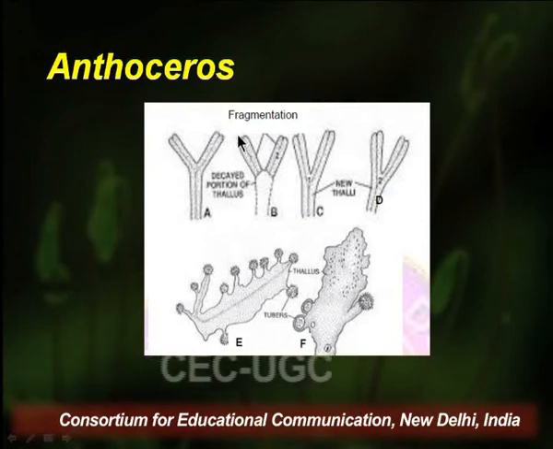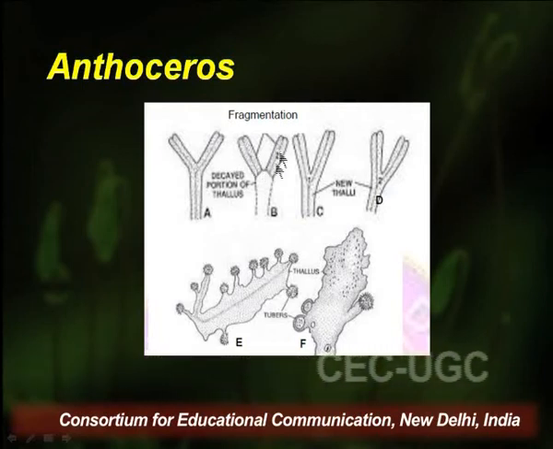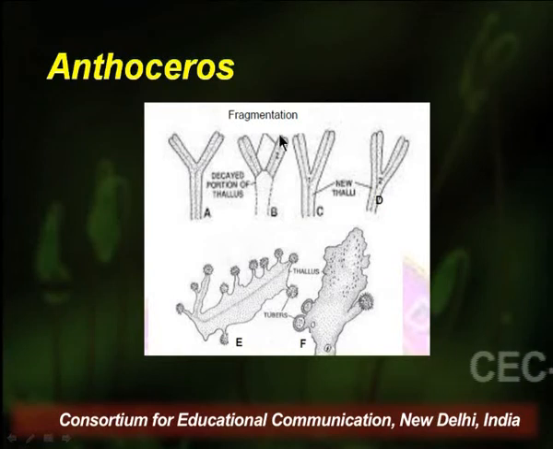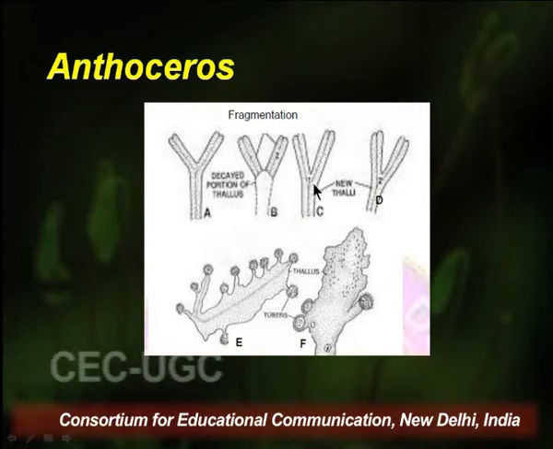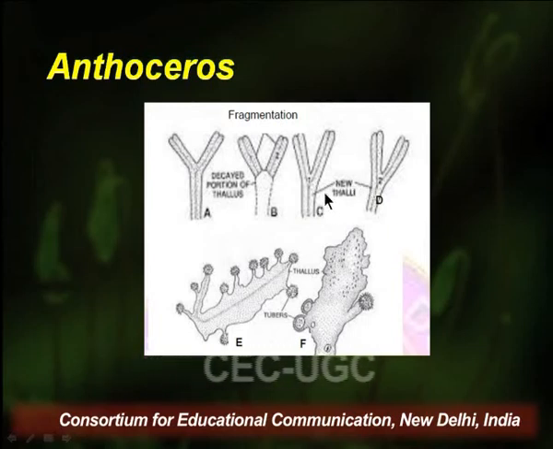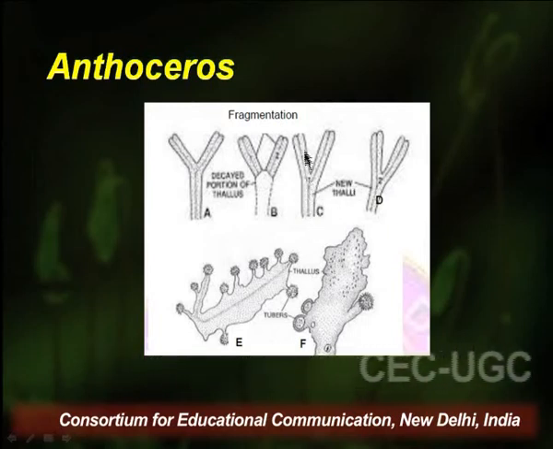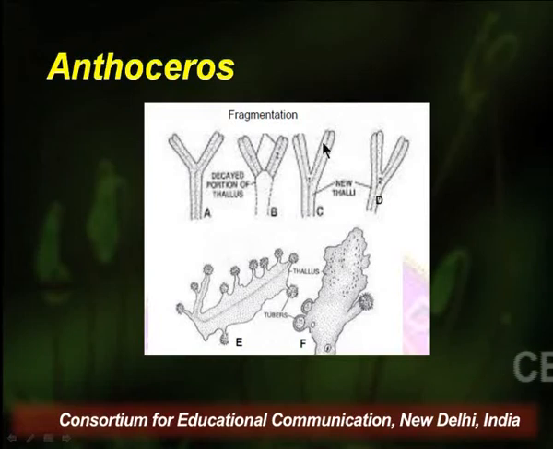The 2 fragmented structures become independent, and thus they give rise to two new thalli, and each of these two new thalli will further bifurcate or branch dichotomously, giving rise to new branches of thalli.